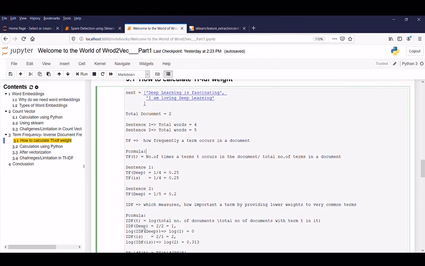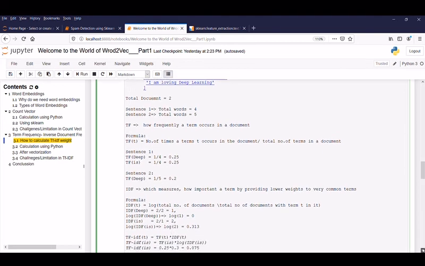Here we take the example "deep". The total number of documents is 2 and the count of documents containing deep is 2. So 2 by 2 is 1, and log of 1 is 0. IDF of "is": total documents is 2 and "is" appears in only one document. So 2 by 1, and log of 2 is 0.313.